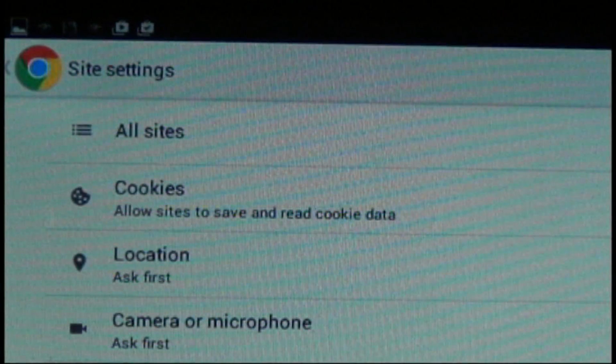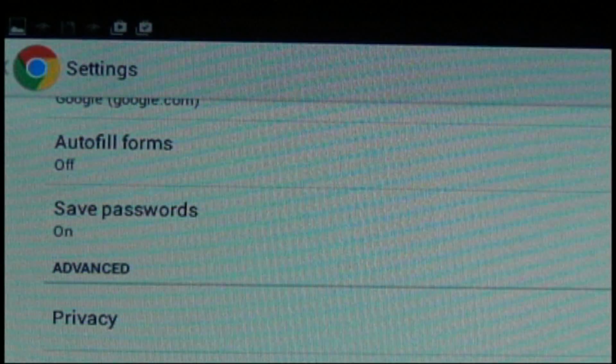Close this field out by clicking on pop-ups, clicking on pop-ups again, settings. Now you need to type in the website for ChemPlus.